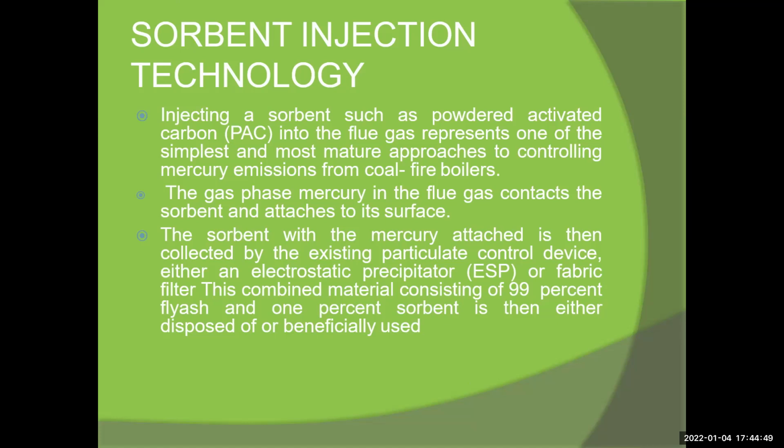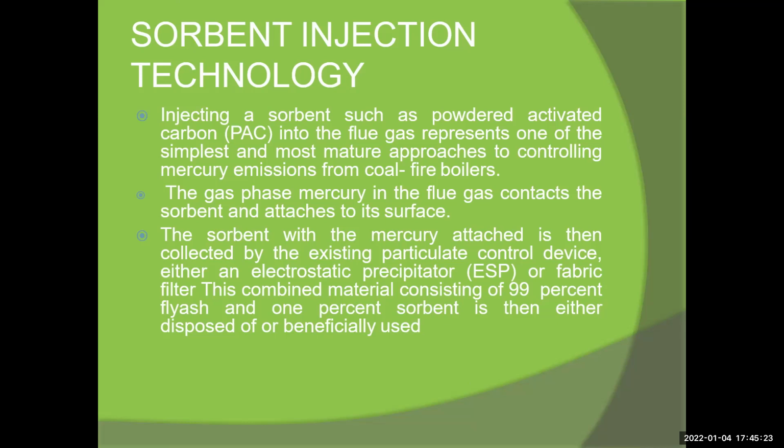This type of sorbent injection technology uses a sorbent such as powder activated carbon, injected into the flue gas. It represents one of the simplest and most mature approaches to controlling mercury emission from coal-fired boilers. The gas-phase mercury in the flue gas contacts the sorbent and attaches to its surface. Then the sorbent with the mercury attached is collected by the existing particulate control device, either an electrostatic precipitator (ESP) or a fabric filter.